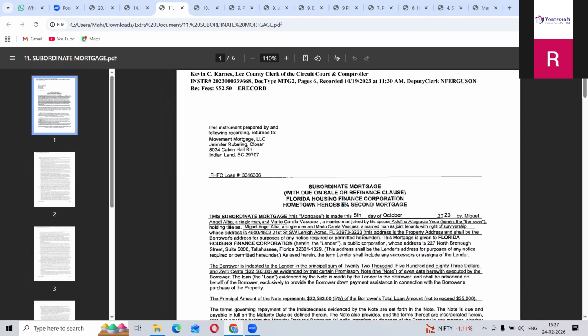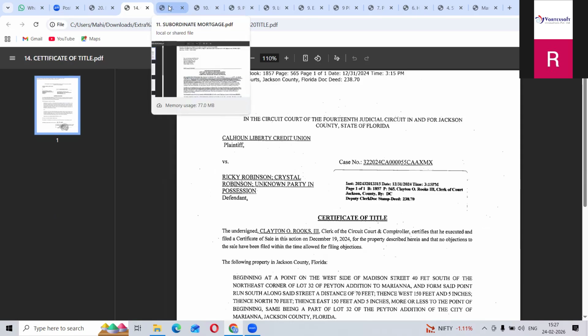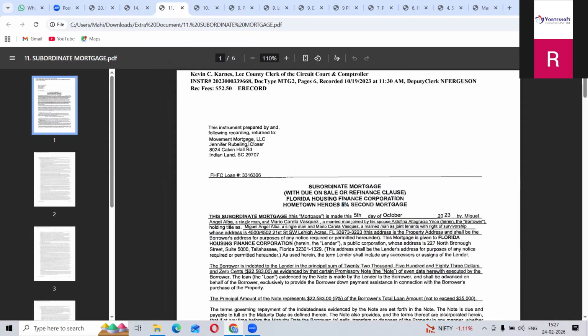So for that they will make one agreement, and we call it a subordinate mortgage. You have to mention it after the mortgage. First you mention this mortgage, then the loan modification mortgage, then this one, the subordinate mortgage.